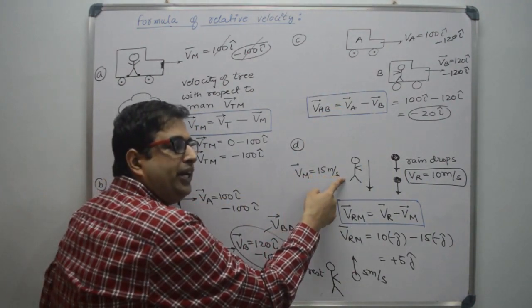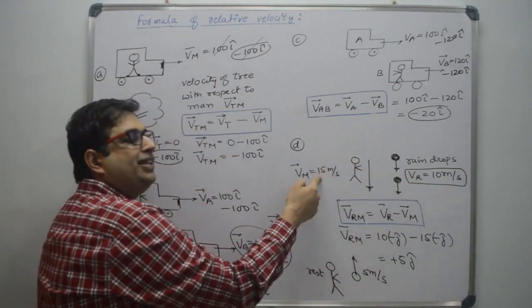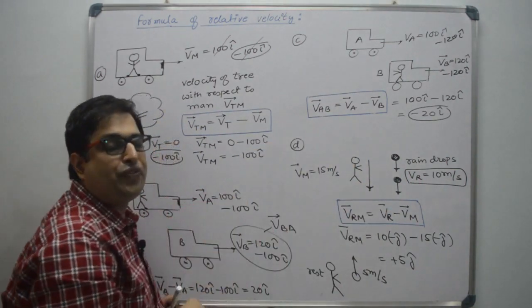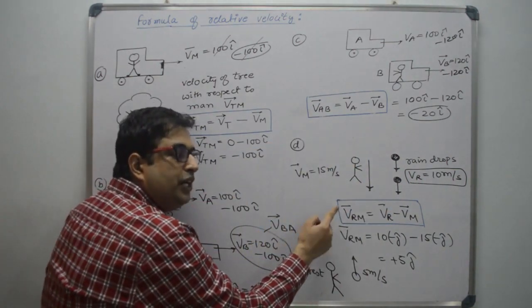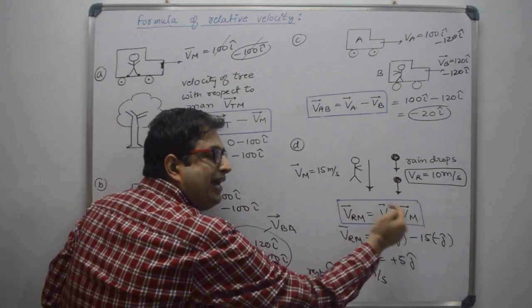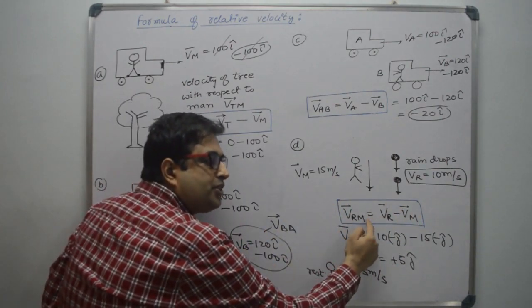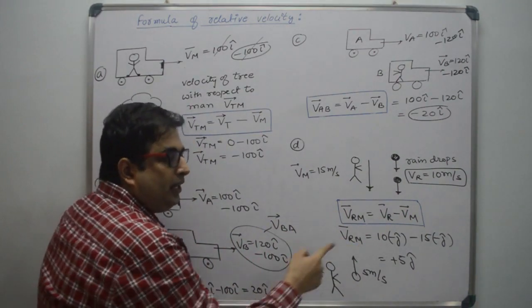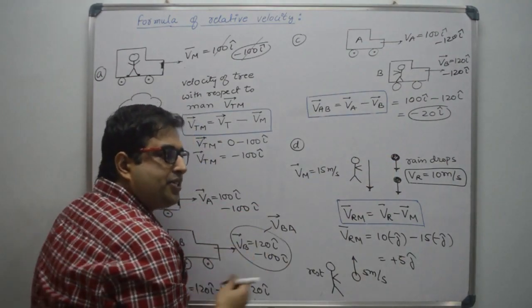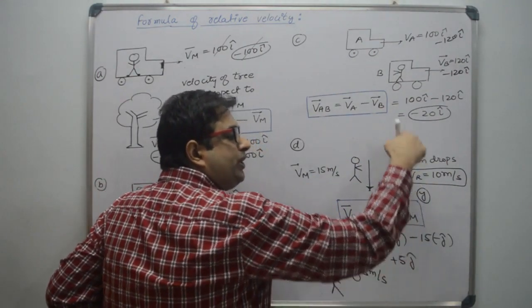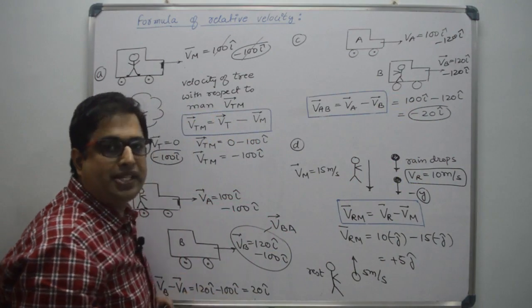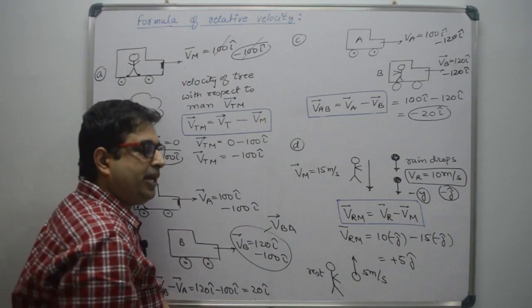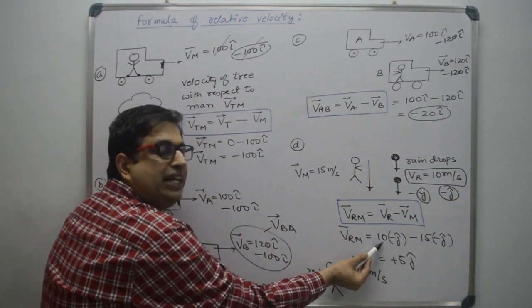Now we want to calculate the velocity of rain observed by the man. That means with respect to the man, what is the velocity of raindrops? So what will we do? We will subtract the velocity of man. Now the velocity of rain with respect to man: raindrops are moving in downward direction and we are assuming that downward direction is negative y-axis. So it will be minus j cap. So it is 10 minus j cap.